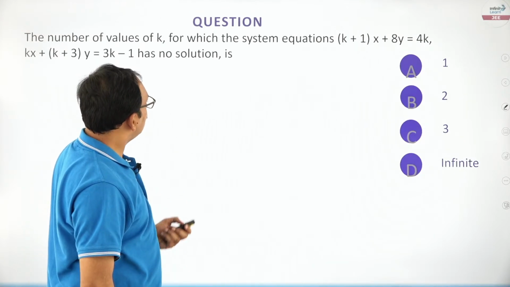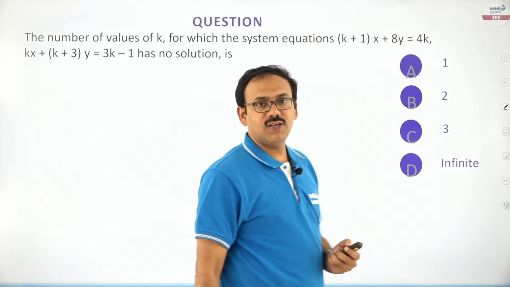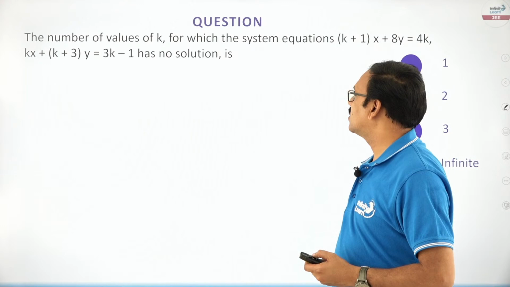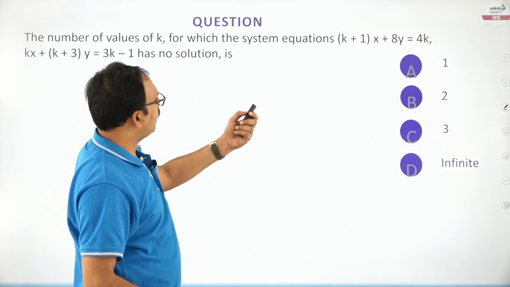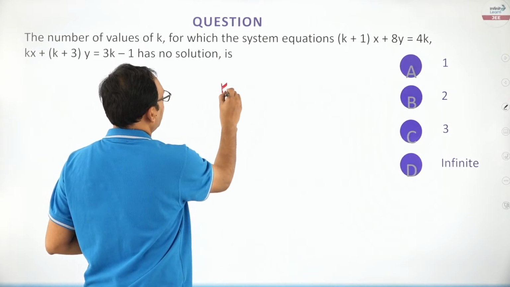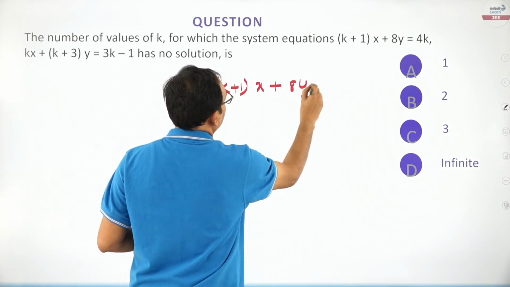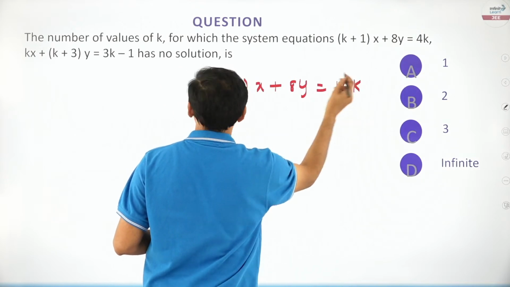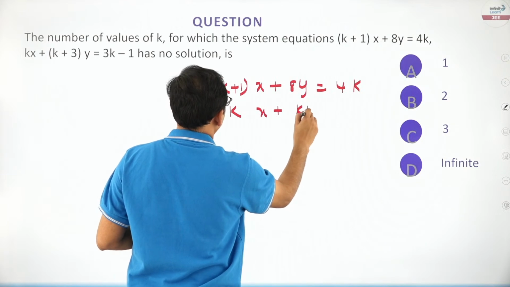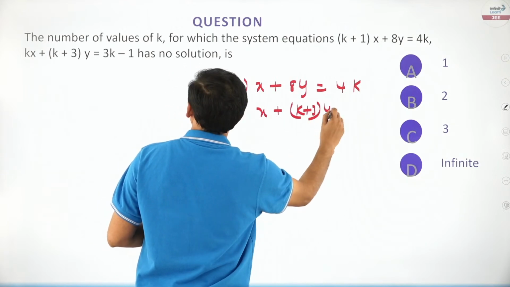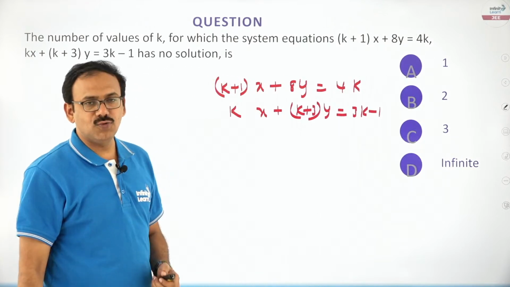Next, friends, you see this question, sometimes this kind of question is also given in just 2 variables. He has given 2 equations here in only 2 variables. k plus 1 into x plus 8y is equal to 4k, and kx plus k plus 3 into y is equal to 3k minus 1. 2 equations in 2 variables.